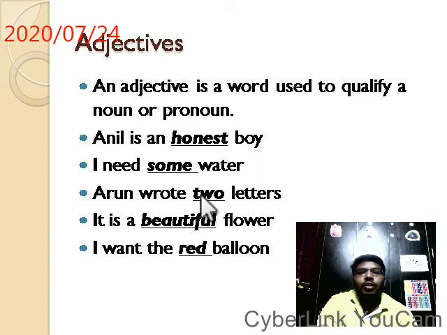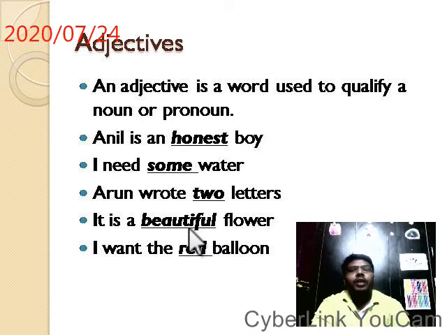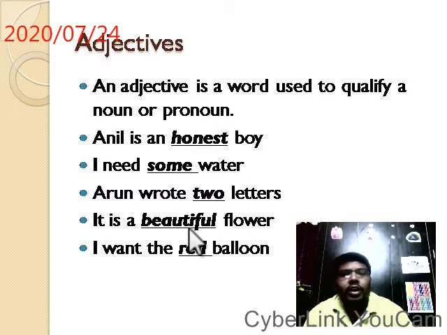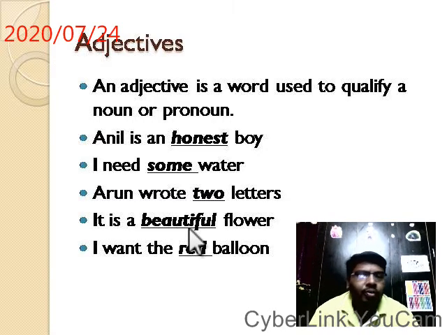Here 2 becomes an adjective. Flower is a noun there. What kind of flower is this? It is a beautiful flower. So this adjective modifies or qualifies this flower, gives a character to this flower.